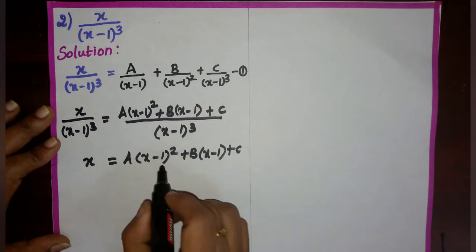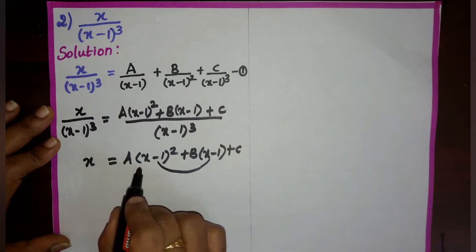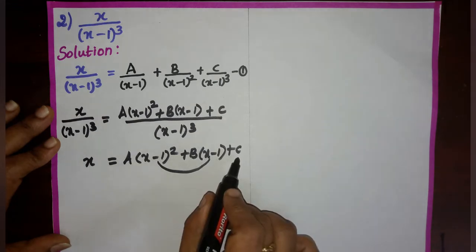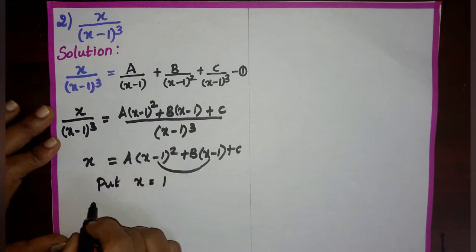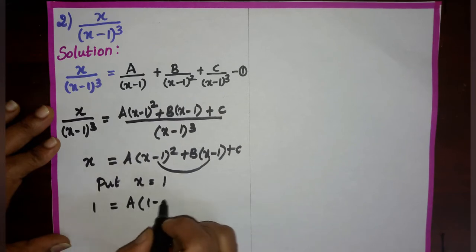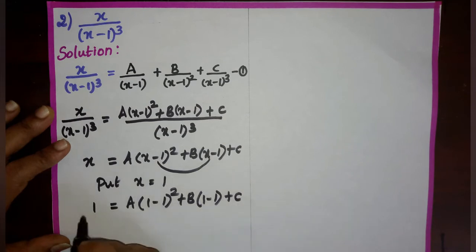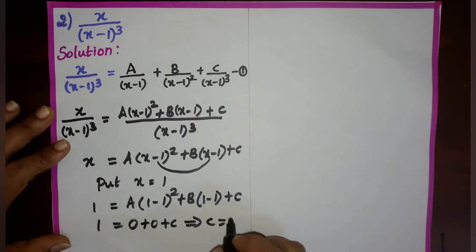Because in the first term and the second term we have the common factor x minus 1. Now I am going to substitute x as 1, which means the first term and the second term will become 0. Then we get the value of C. So put x equal to 1. Then we get 1 equal to A of 1 minus 1 the whole square plus B of 1 minus 1 plus C. So 1 minus 1 is 0, 0 into A is 0, plus B into 1 minus 1, 1 minus 1 is 0, 0 into B is 0, plus C, which gives C equal to 1.